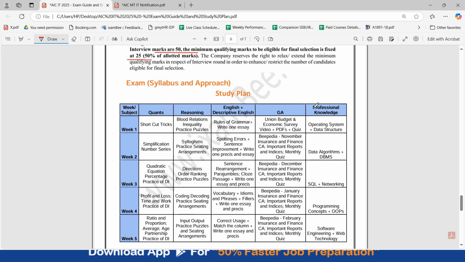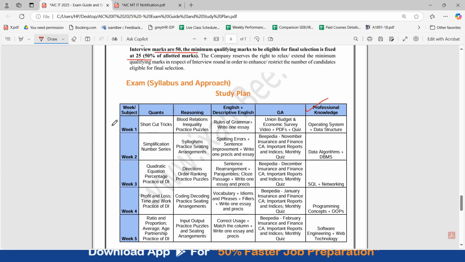Now here, go through the professional knowledge portion, revise all your areas very thoroughly. There are 100 questions of 100 marks. I've given you week-wise topics. Let's say you are devoting 7 to 8 hours to your studies. If that is the time that you are allocating, then devote 3 to 4 hours on your professional knowledge part. And after that, the remaining 3-4 hours can go for your QRE, GA and descriptive English preparation. You can even give less time to this portion and more time to your professional knowledge. You can vary this as per your strengths and weaknesses.